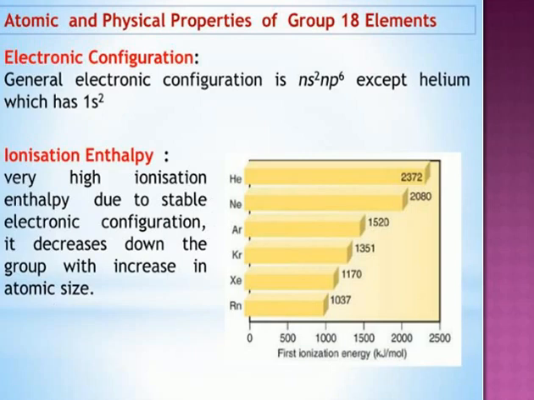Let's come to the properties of the elements. We will discuss some physical properties. In those physical properties, we are going to discuss atomic size, atomic radius, ionization energy, electronegativity. Okay, now let's discuss these. First, come to the electronic configuration. We already discussed the general electronic configuration of noble gas elements.